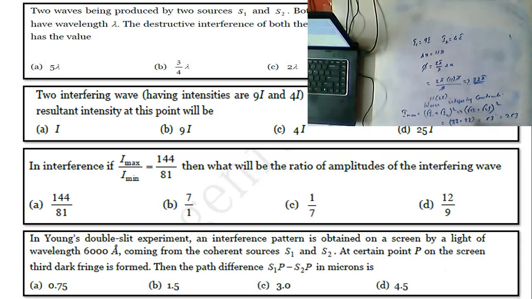Square root, fine. So ultimately how much is it? 25I. 25I is your answer. Okay, hope you all understood this point. Now coming to the next question.